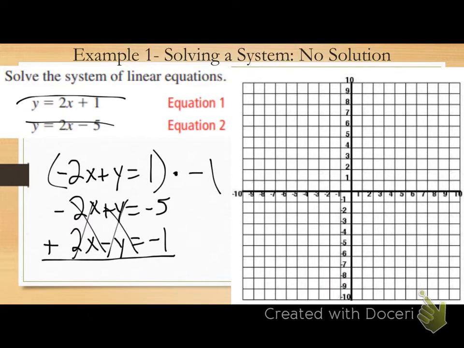So if everything's eliminated on the left-hand side of the equation, what am I left with? Nothing. What number represents nothing? 0. Equals, what's -5 plus -1? -6. True or false statement? False. 0 does not equal -6. So what would my solution be? No solution. Does that make sense? Similar to substitution, if I'm using elimination and both of my variables get eliminated, and I'm left with a false statement, no solution. We good with that? Any questions on any of the methods I use to solve this system of equations?